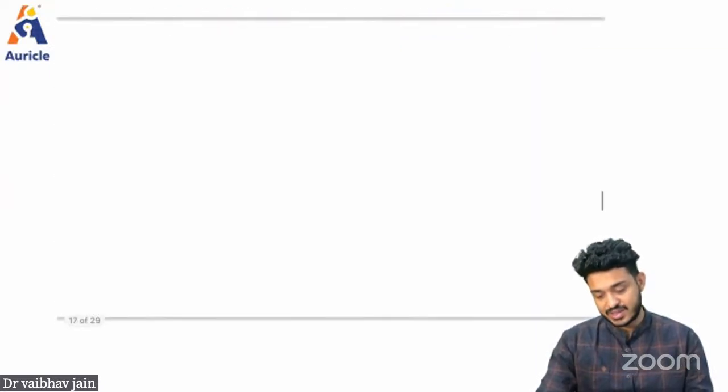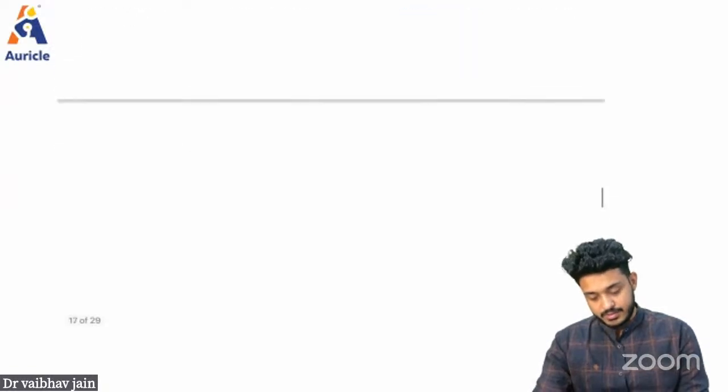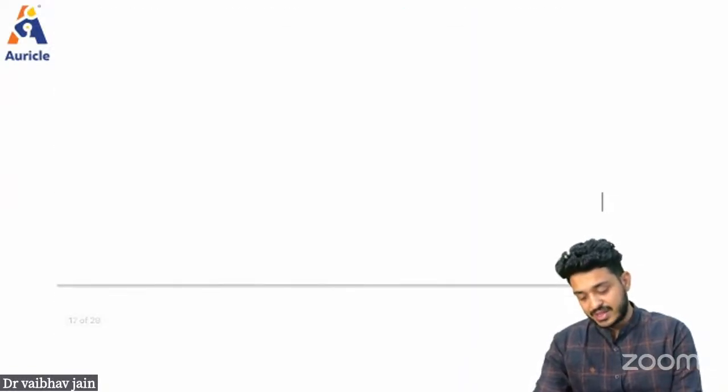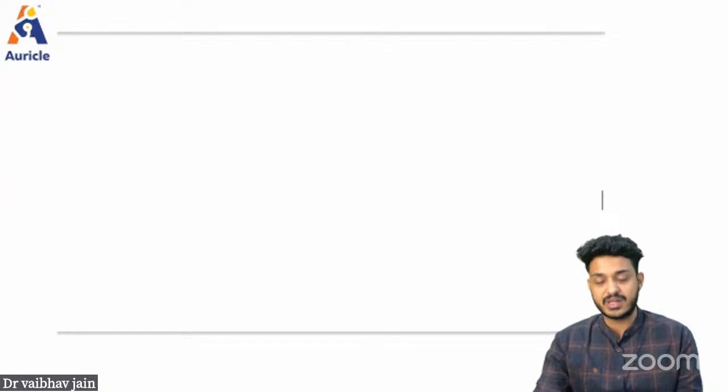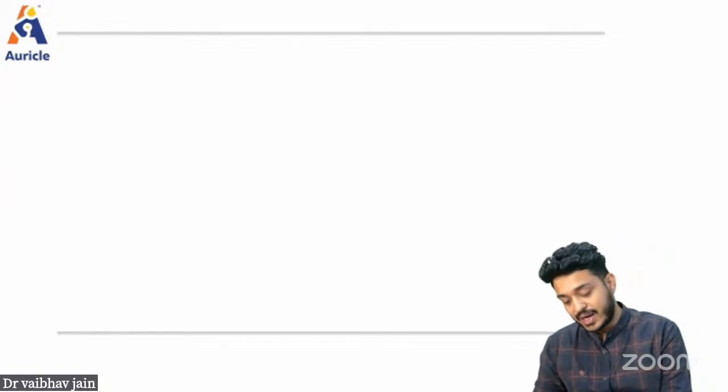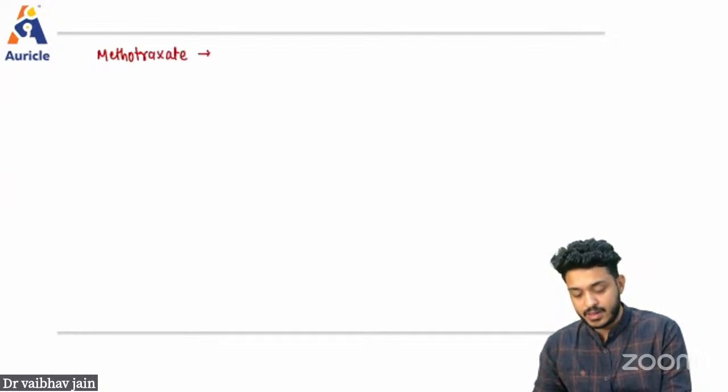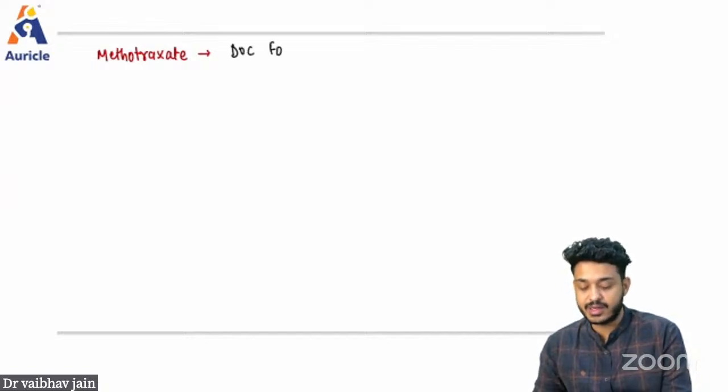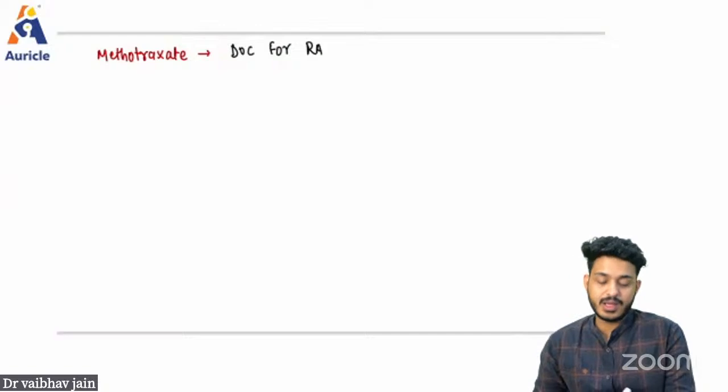Now let's try to understand. Let's begin with methotrexate. What are the important points about this particular drug? Some important points I'm writing over here about methotrexate. Remember, methotrexate is in fact the drug of choice for rheumatoid arthritis. How is it going to work?